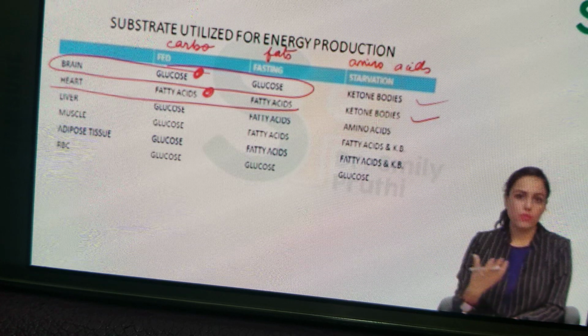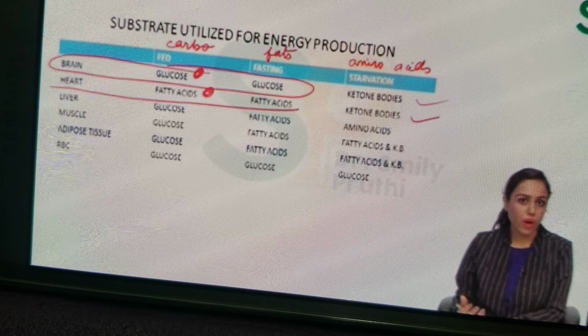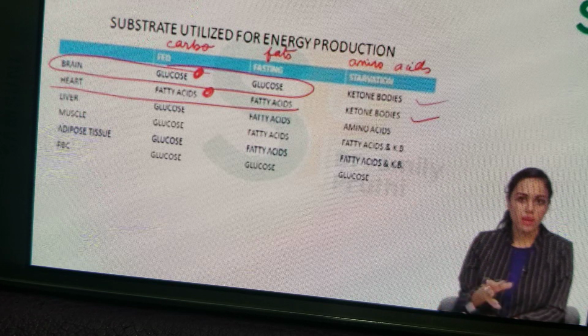Because during these 24 hours in a day, we are giving rest to the brain, right? We're giving rest to the brain, we sleep, right? But we are not giving any rest to the heart. Heart is working 24 hours. So a fuel which is giving more energy per molecule, that is fats, is decided as the main fuel for heart.